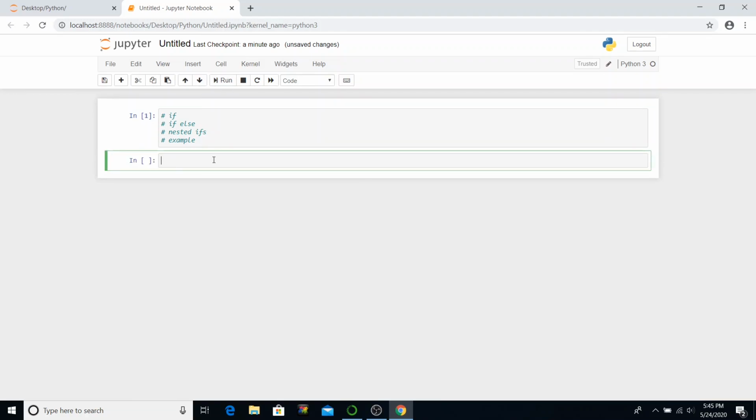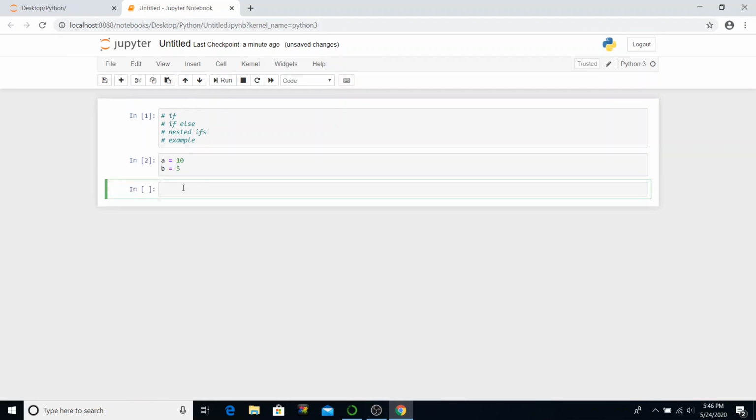Suppose we want to compare two numbers or two variables if one is greater than the other. So let's declare two variables. Let's say a equals 10, b equals 5. Execute it. So now we have declared two variables a and b and assigned two values to them.